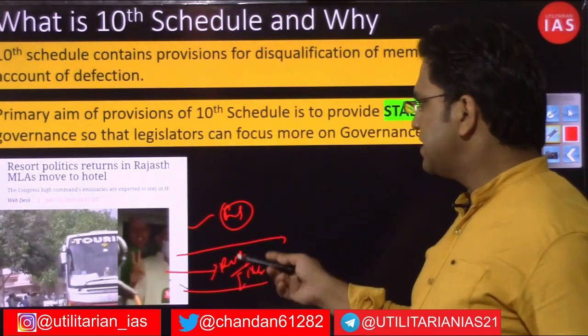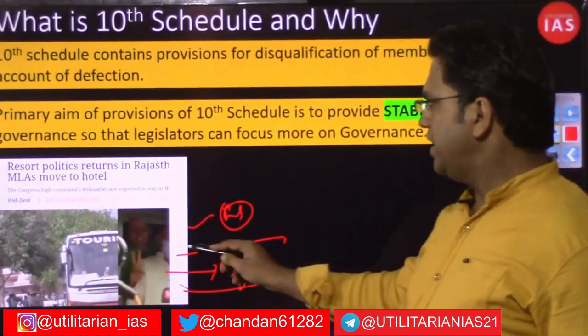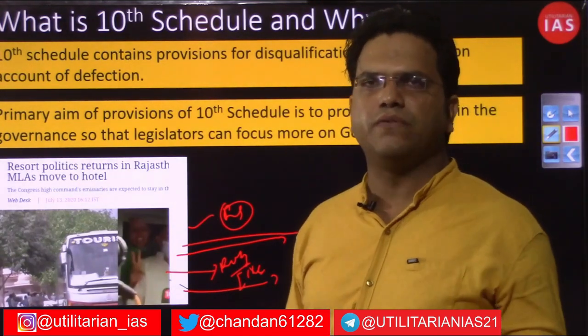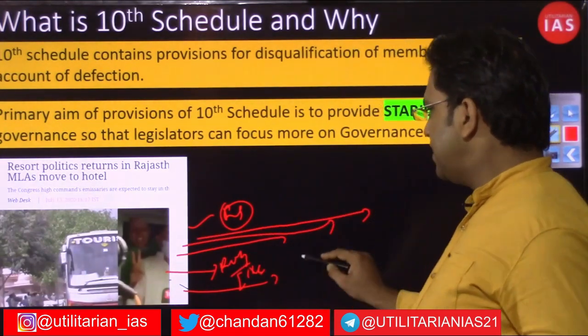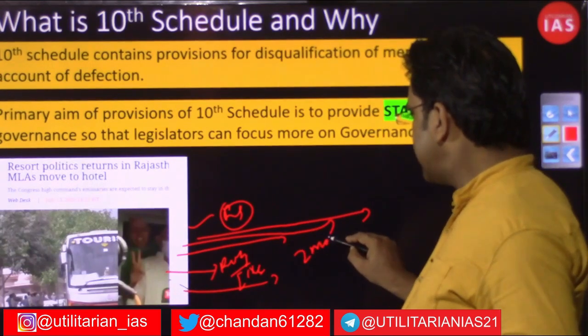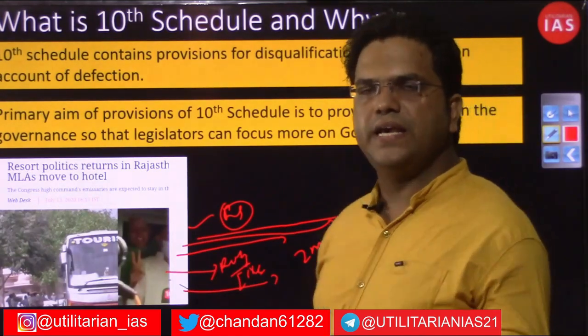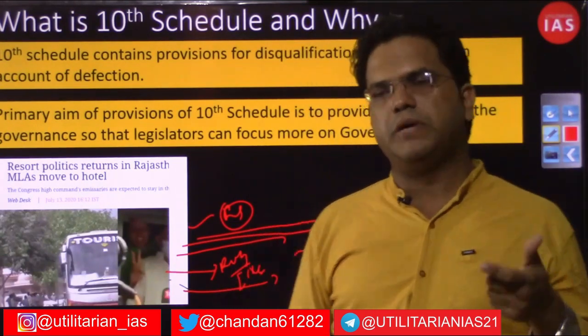So the thing is that one faction of the same party tried to defect to another party, or at least they were threatening to. In this threat to their own party, for whatever reform they wanted, internal or external, with whatever good intention, the problem was that this political drama unfolded for around 2 months. One faction was staying in a restaurant or hotel in Gurgaon, and another faction led by the chief minister of that state was staying in another hotel.